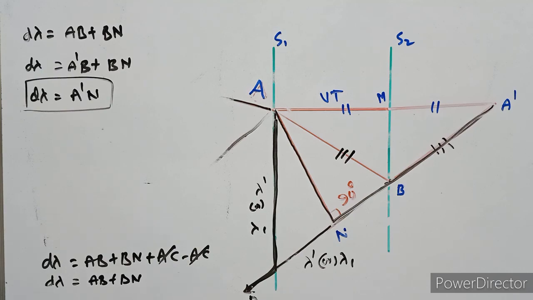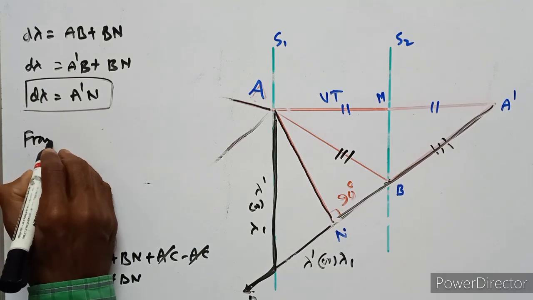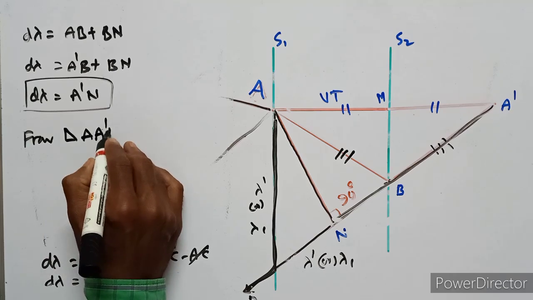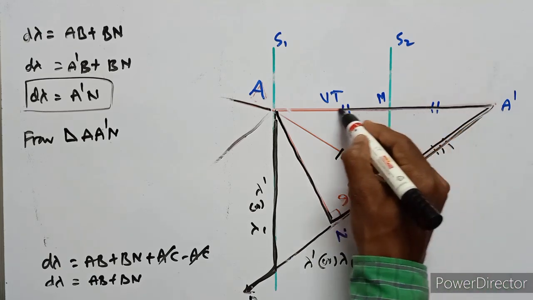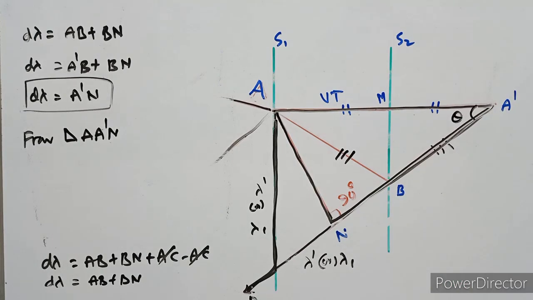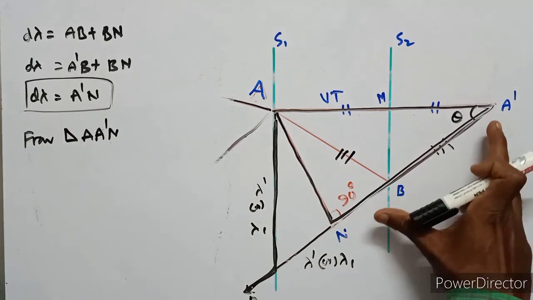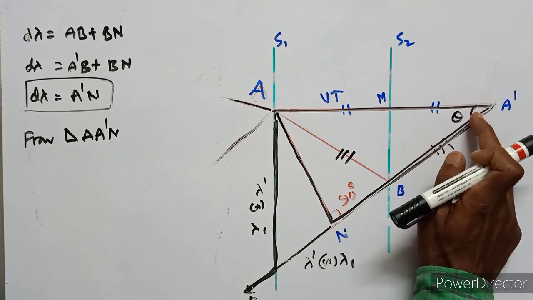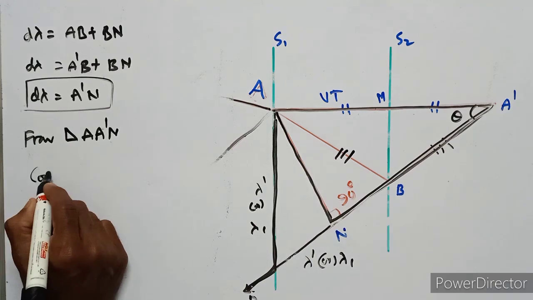From the right angle triangle, this is theta, and A dash N is the adjacent side of theta. So now we calculate cos theta.